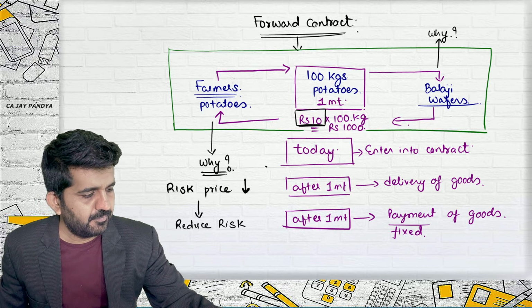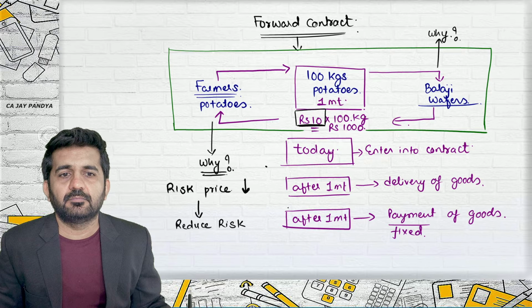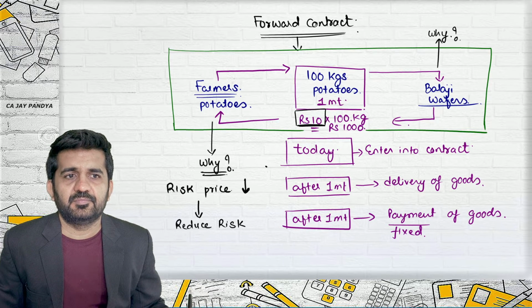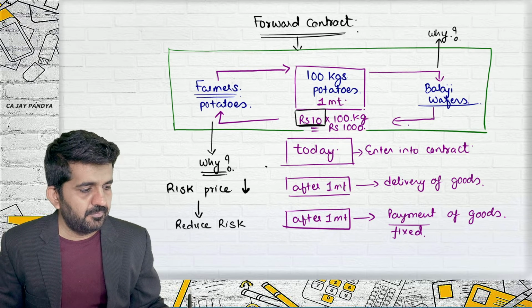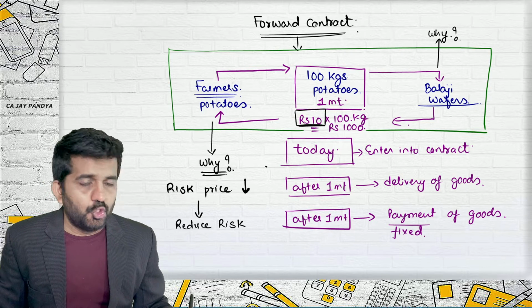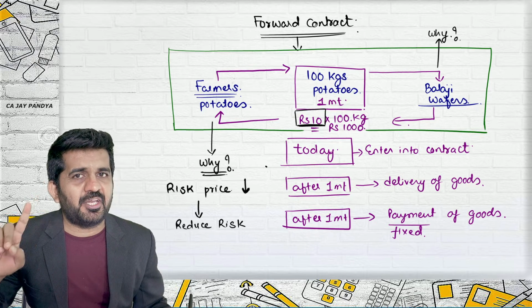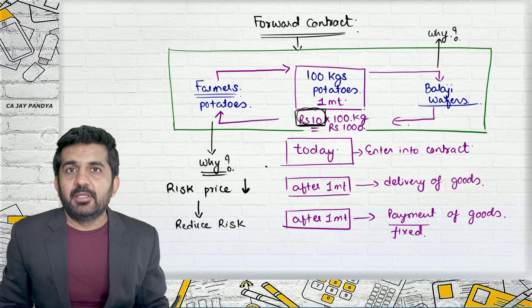Sir, like in future, if the prices rise, Balaji has contracted before a month that he would only pay 10 rupees. So they won't have to pay extra if the price of potato is more at that point of time. Exactly. Is it all right? So it should be very clear, whatever is the price after 1 month, what is payable is rupees 10.